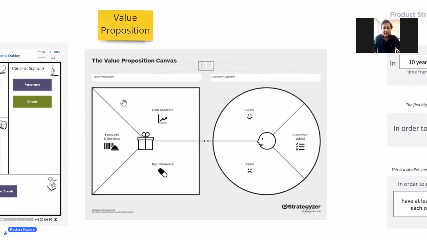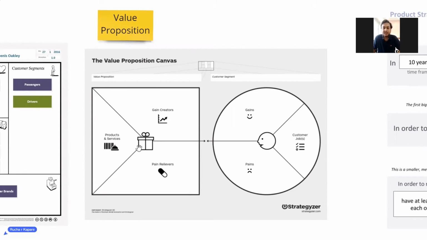You have gain creators. Gain creators are what you provide to your customers, which will elevate their experience. Pain relievers are the necessary features or functionalities that are the primary need of your product or service. On the right hand side, you have customers who have certain tasks or jobs to be done.